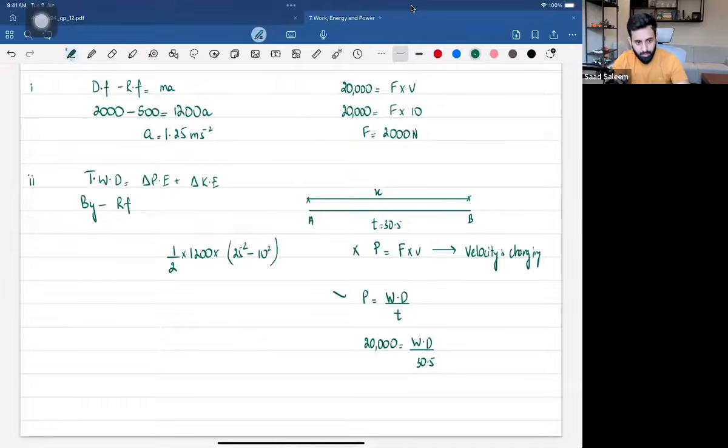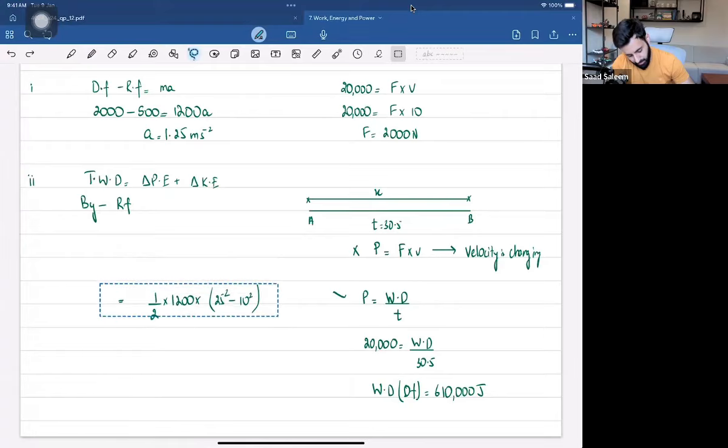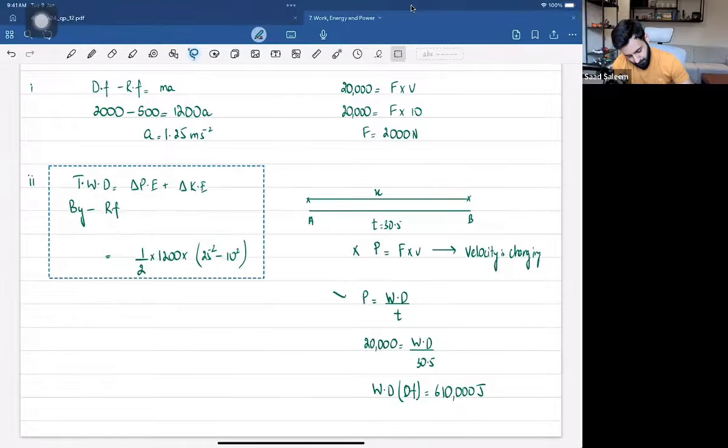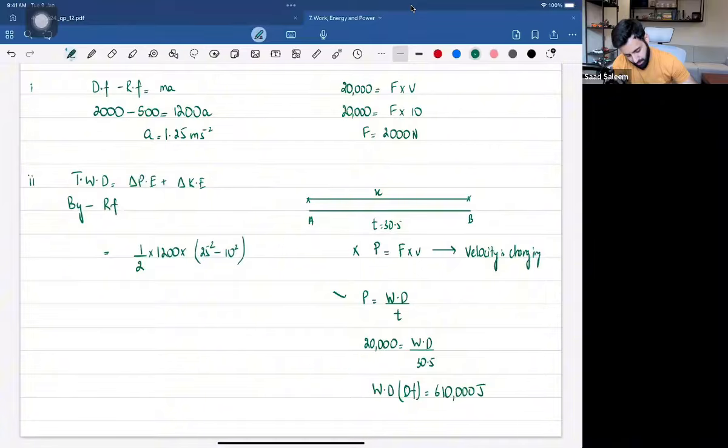Let's work it out. So 20,000 into 30.5. So we have the work done by the driving force. Okay, so work done by the driving force is equals to 610,000 joules. All right, so now we're going to use this and we're going to plug it in this formula right here. And where will this go? This is where it's going to go. The work done by the driving force is 610,000.